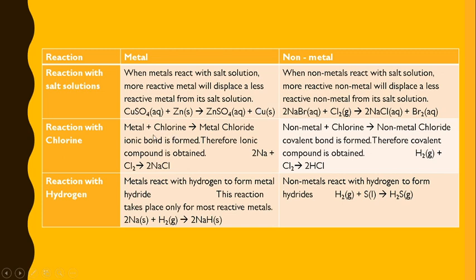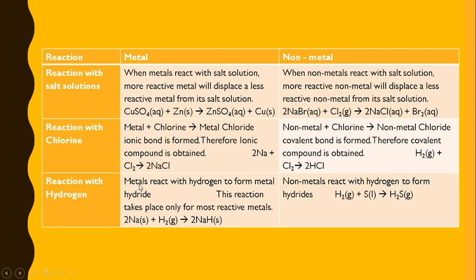Next is reaction with chlorine. Metal reacts with chlorine gas to form metal chloride. Here you can see that sodium reacts with chlorine to form sodium chloride. Non-metals also react with chlorine to form non-metal chlorides, like hydrogen reacts with chlorine to form hydrogen chloride. Phosphorus reacts with chlorine to form phosphorus chloride. So please write those reactions also.